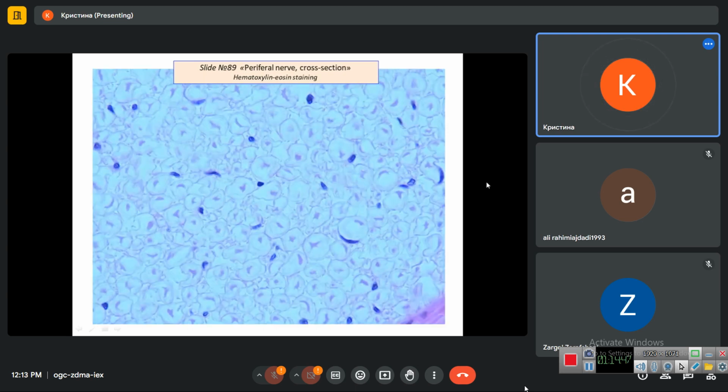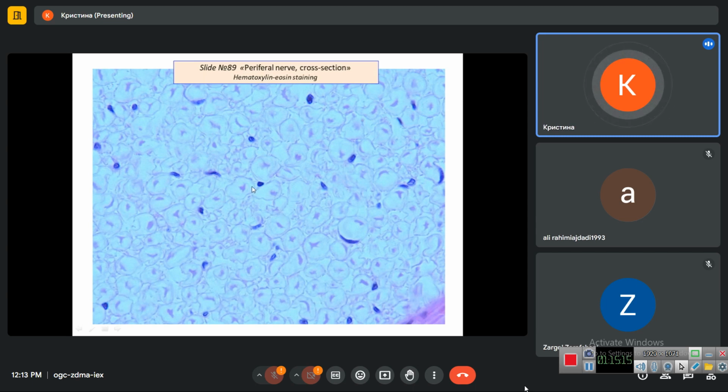The same at high magnification. This is the example of one myelinated nerve fiber. We have the axial cylinder here. It is stained. It is surrounded with non-stained area of the myelin itself. And at the periphery, we have the cytoplasm and the nucleus of the Schwann cell.